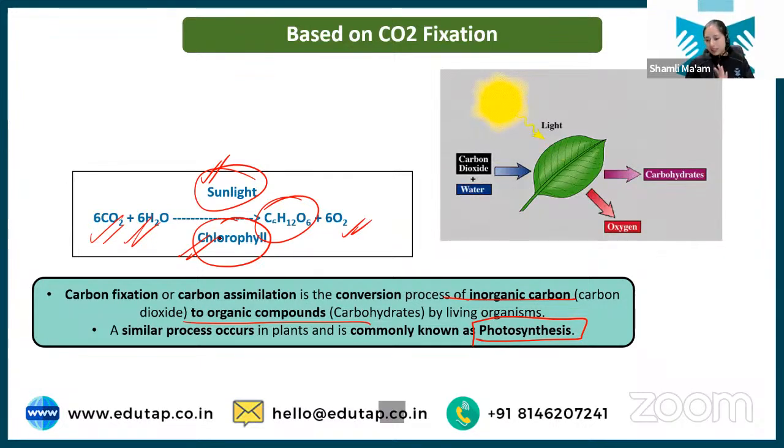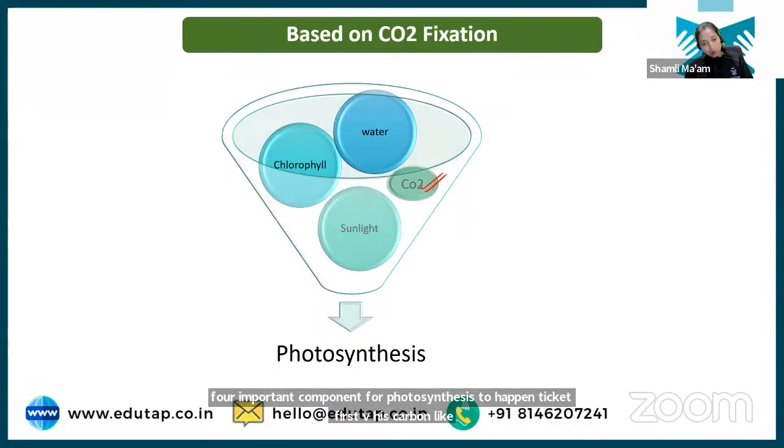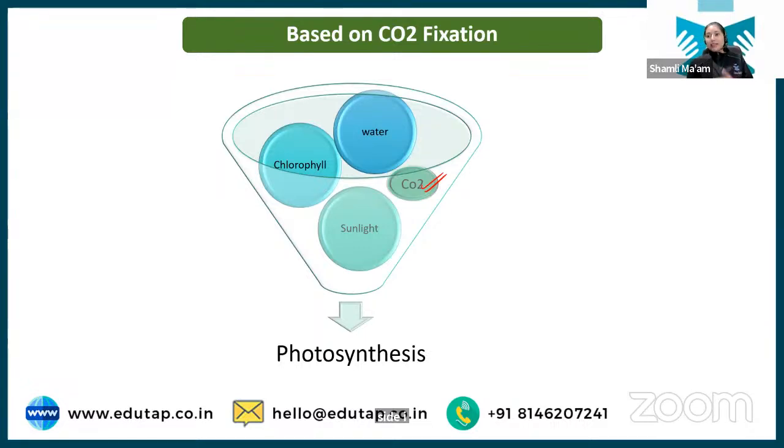Now let's understand, these are the 4 important components for photosynthesis to happen. First is carbon dioxide, because the plant has to make a carbon compound, that is carbohydrate, and it needs a source of carbon. That source of carbon is the atmosphere, and the plant takes it in the form of carbon dioxide. Next is water. Then we have sunlight and chlorophyll. Now in the plant cell, what happens?